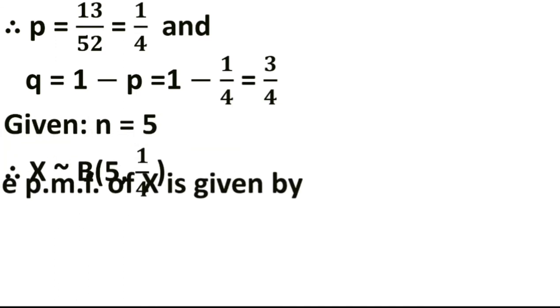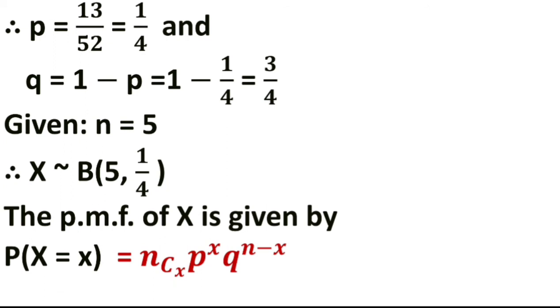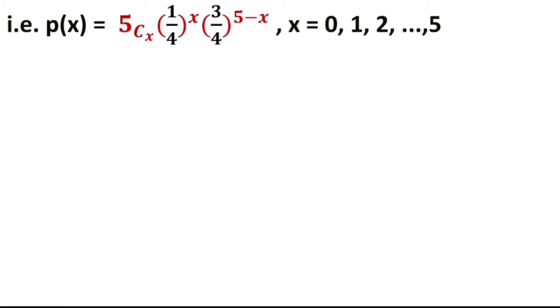The PMF of X is given by P of X equal to small x is nCx into p raised to x into q raised to n minus x. You have to substitute the values of n, p and q. Then you will get P of X equal to 5 combination x into 1/4 raised to x into 3/4 raised to 5 minus x, where x goes from 0 to 5.